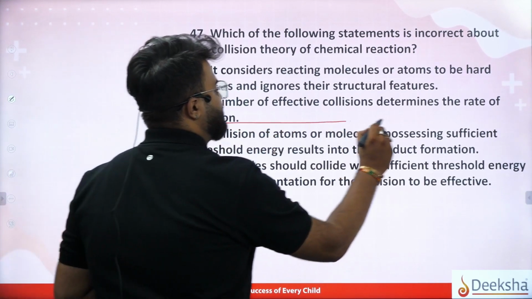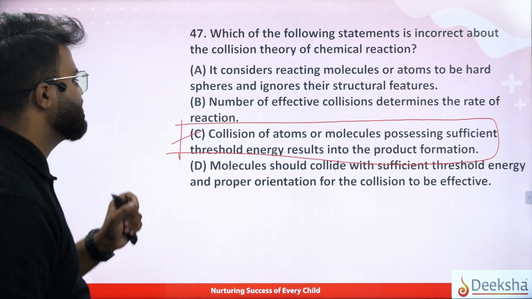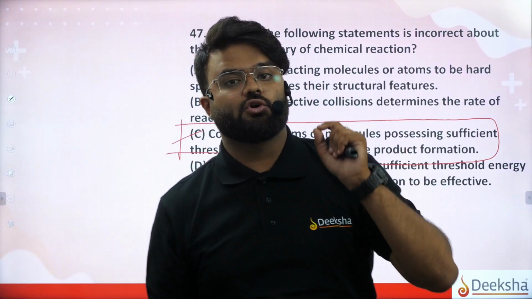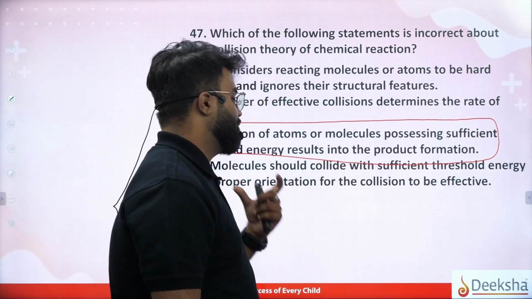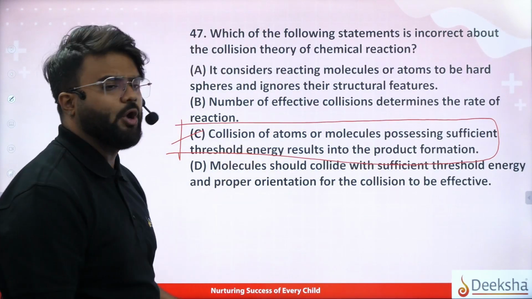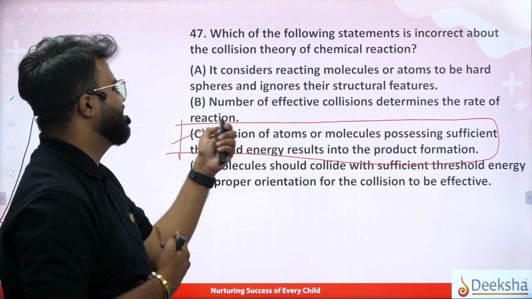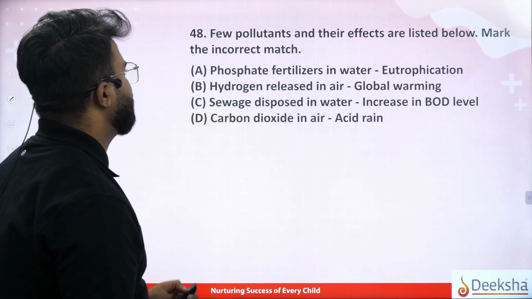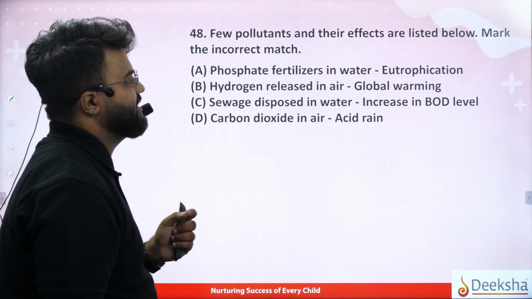That is, collision of atoms or molecules possessing the sufficient threshold energy results in the product formation. Along with the threshold energy, we also need proper orientation, then only we can get the product. Okay, that is, collision effectiveness, indirectly we are getting the product formation. Clear? Question number 48. Few pollutants and their effects are listed below.